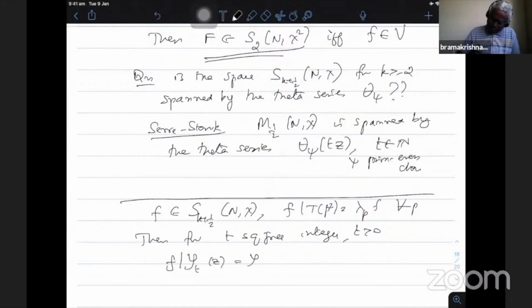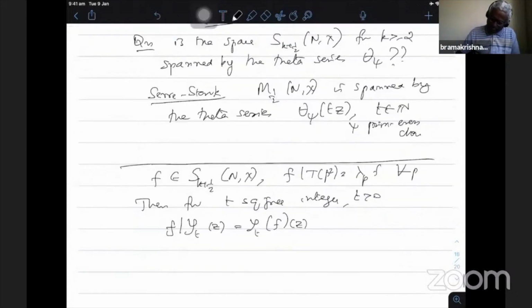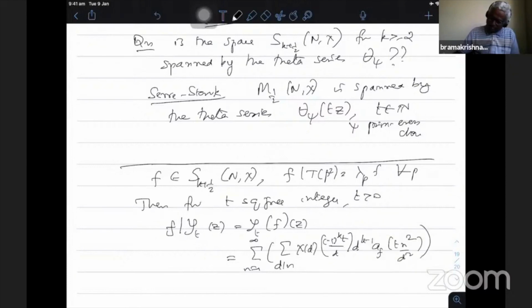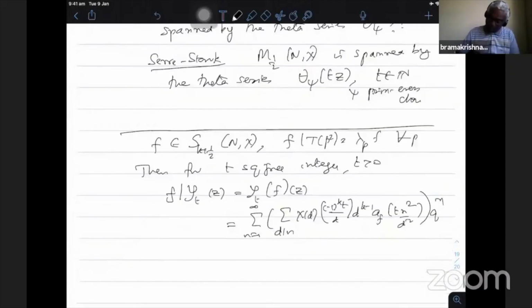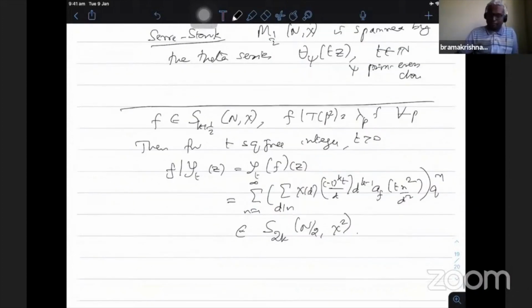I can also write it F t of z equal to the summation n equal to 1 to infinity, summation d dividing n, chi of d, minus 1 power k, t by d power k minus 1, a f of t n square by d square, q power n. This belongs to S 2k, n by 2, chi square. Okay, this is the Shimura map.